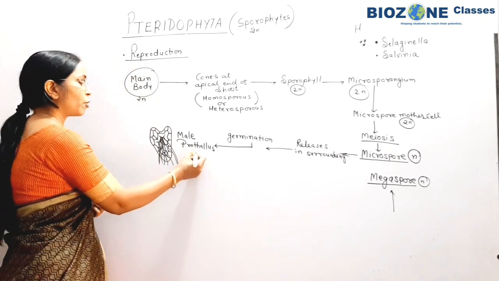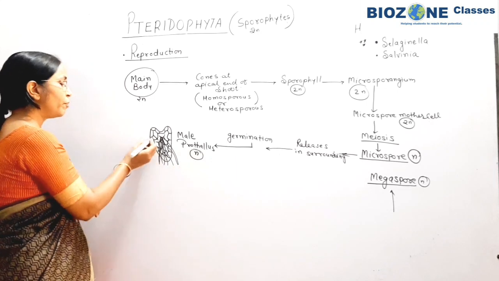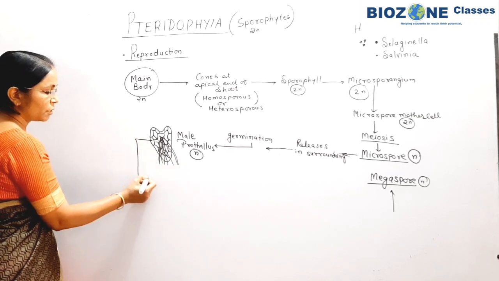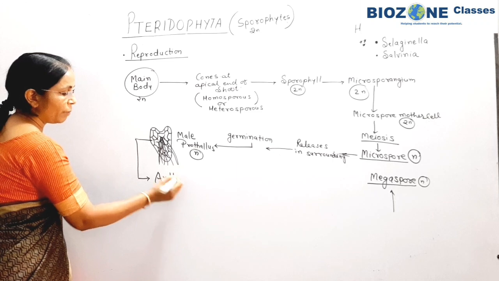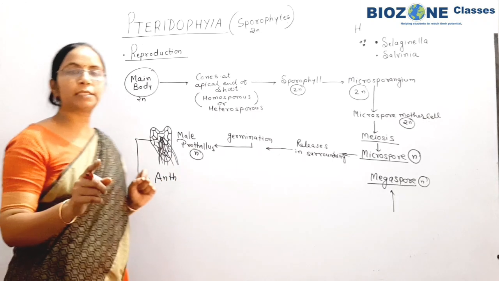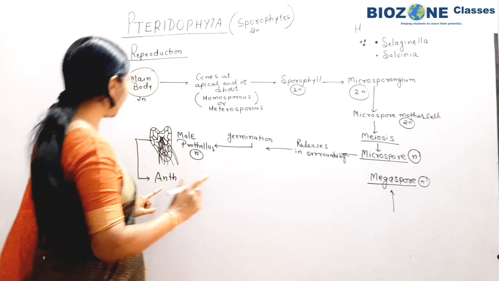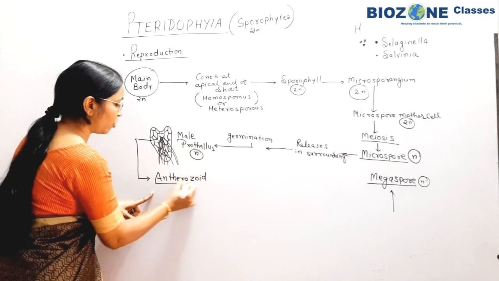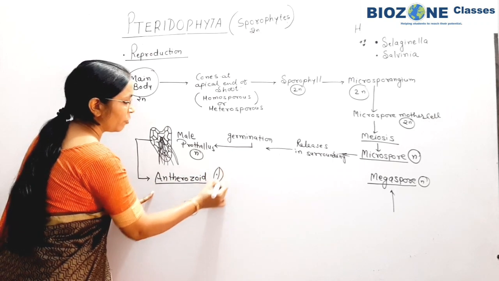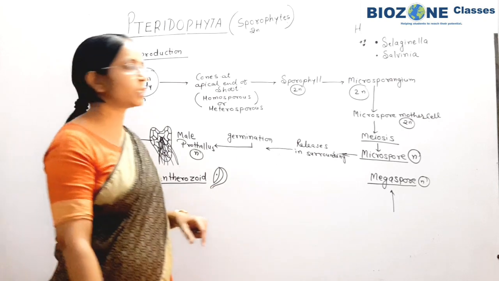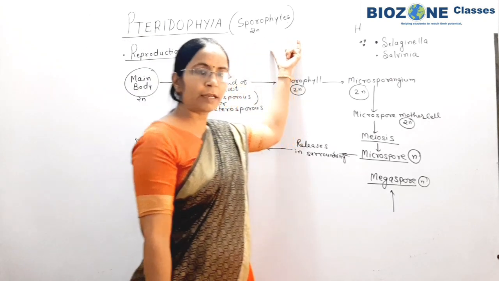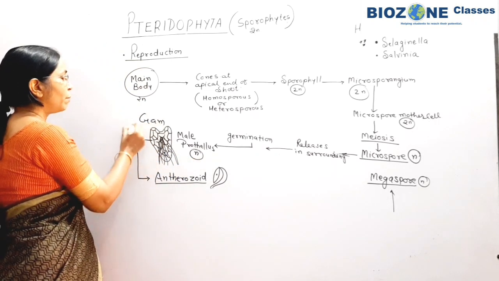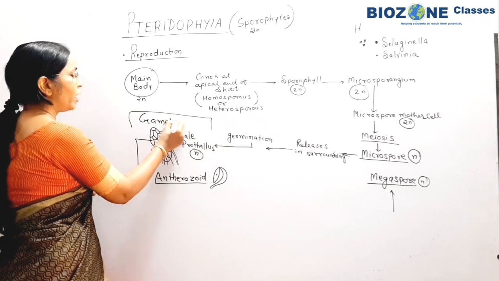The male prothallus is haploid in nature, and from this male prothallus, what is formed? You remember the male prothallus results in the formation of male gametes. The male prothallus has antheridia present as the male organ, and it is responsible for the formation of antherozoids. Antherozoid structure is similar to Bryophyta: biflagellate antherozoids are also present in Pteridophyta. Clear? The male prothallus shows the gametophyte generation.